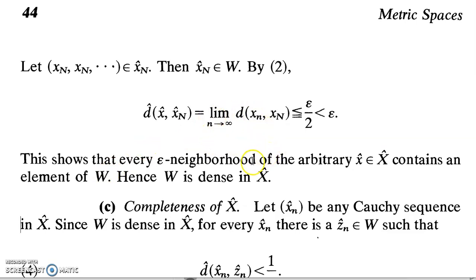In order to prove density, it is enough to prove that for every element in capital X cap, there should be an element which belongs to W which is arbitrarily close to our chosen element. Here, our chosen element is x cap. We have found another element in W which is arbitrarily close to our element. So this is true for every x cap. So we can say that W is dense in capital X cap. So our second part is over.